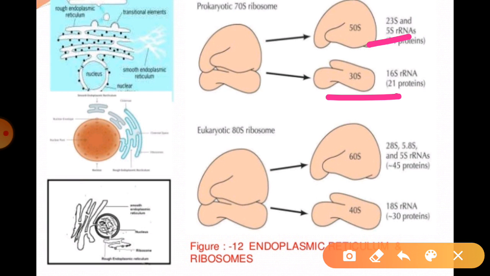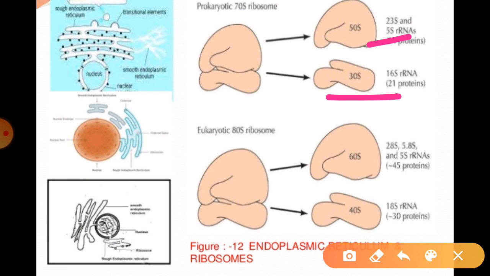And they are completely greater than one. If we talk about the RNA and protein ratios, in the 70S ribosome the RNA is 60 and protein is 40, a 60 to 40 ratio. But in the case of the 80S ribosome, both RNA and protein are 50% each. Generally the 70S ribosomes are found in bacteria, cyanobacteria and viruses.